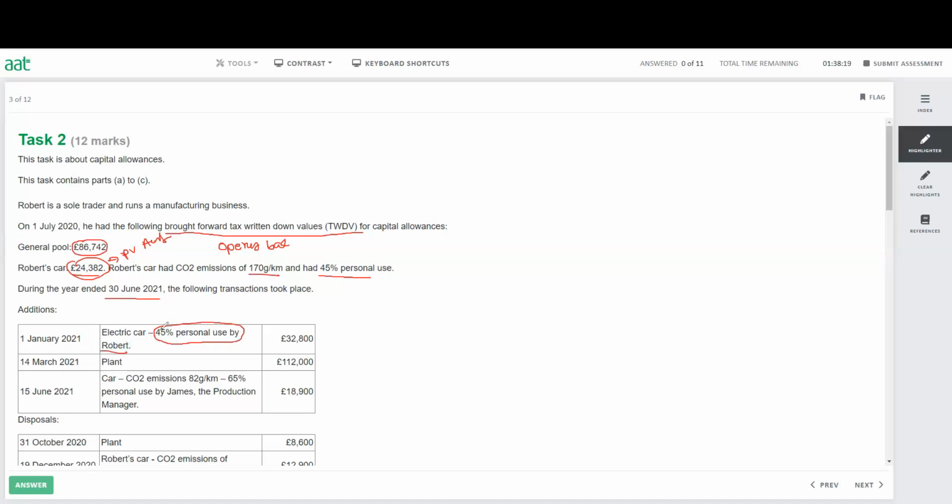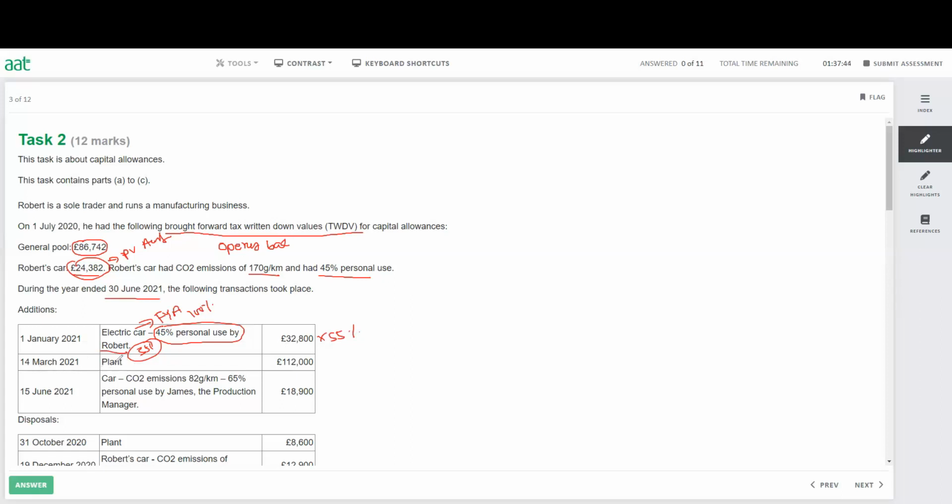Okay, so remember that electric car is eligible for FYA allowance, first year allowance, and that is 100%. But here we have 45% of the personal use. That means 55% we're going to claim as allowance. On this amount, 32,800, we have to find out how much is the 55% for the business use, and we can claim the full allowance on that amount.